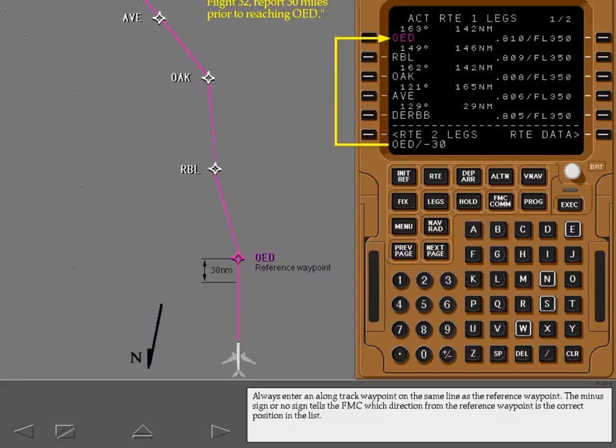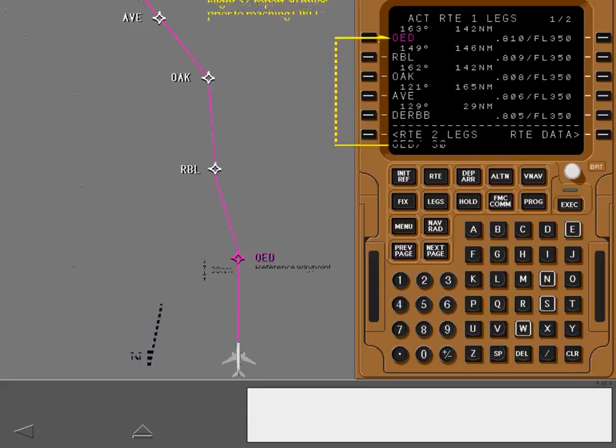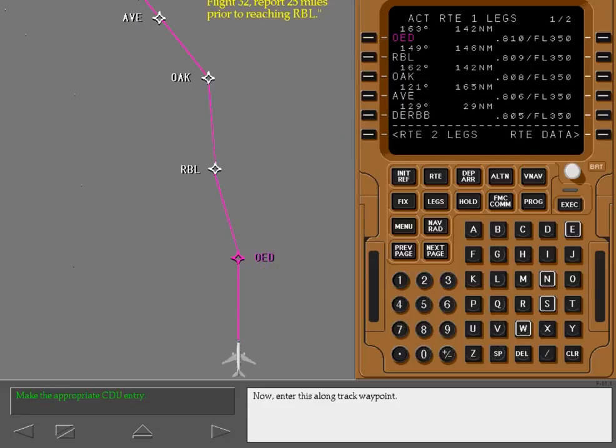Always enter an along track waypoint on the same line as the reference waypoint. The minus sign, or no sign, tells the FMC which direction from the reference waypoint is the correct position in the list. Now, enter this along track waypoint.